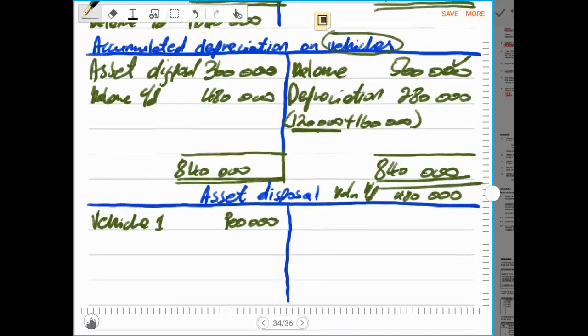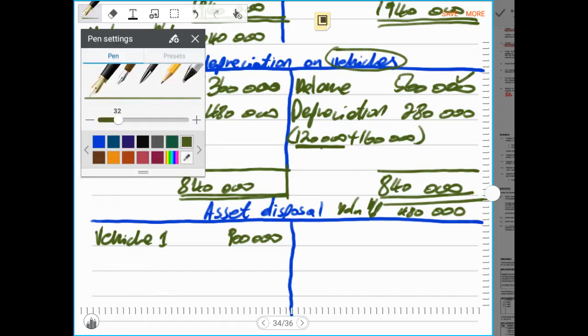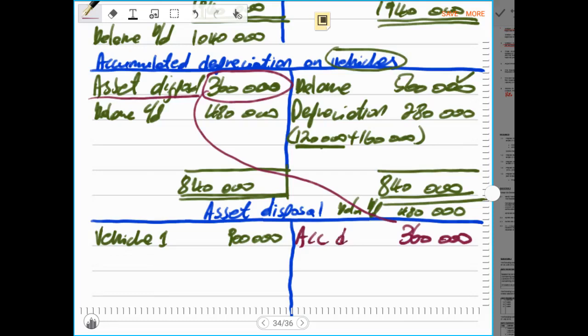Then after we do the last ledger account, for every debit there must be a credit. So the fact that we have 360,000 rands debited under the accumulated depreciation and the contra entry is asset disposal, it means asset disposal must be credited by 360,000 rands, and the contra entry will be accumulated depreciation.